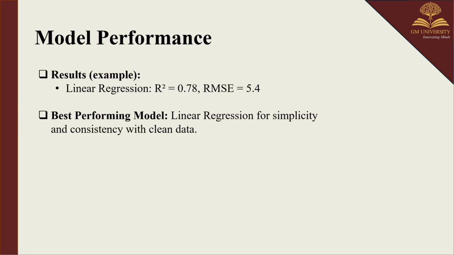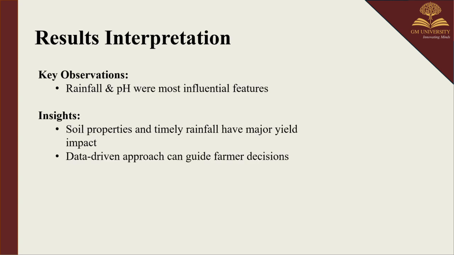Then we have model performance. Here, as you can see, we have taken the R-square score as 78%, which is a good fit. That means it is 78% accurate, and the RMSE score is 5.4, which means it has a low error rate. The best performing model here is linear regression because it is simple and consistent. Result interpretation.